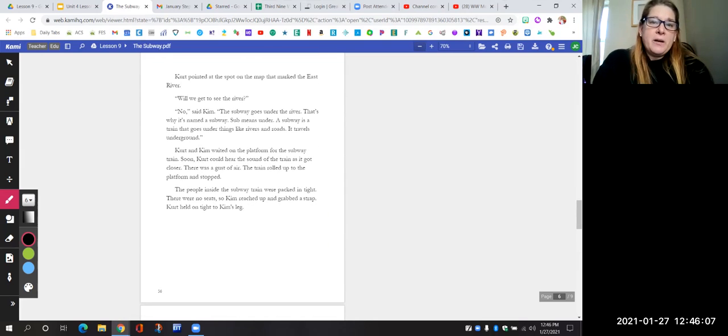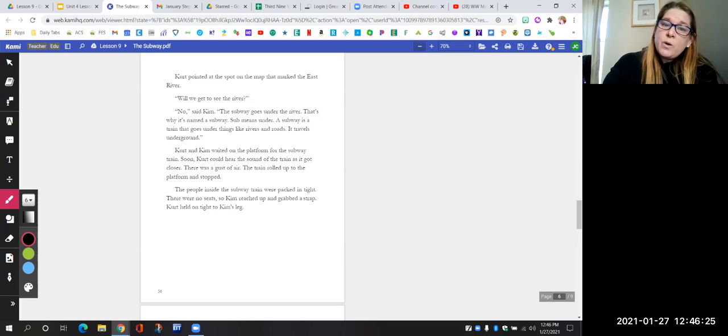Kurt pointed at the spot on the map that marked the East River. Will we get to see the river? No, said Kim. The subway goes under the river. That's why it's named a subway. Sub means under. A subway is a train that goes under things like rivers and roads. It travels underground.